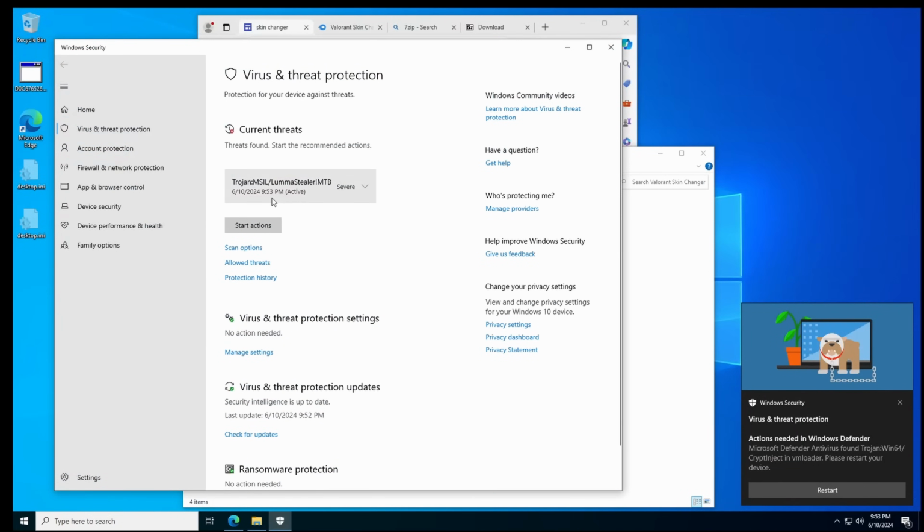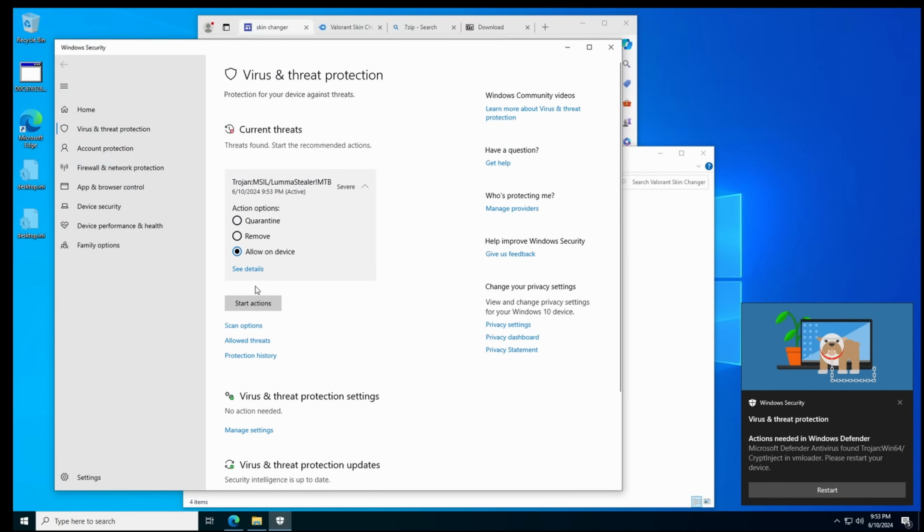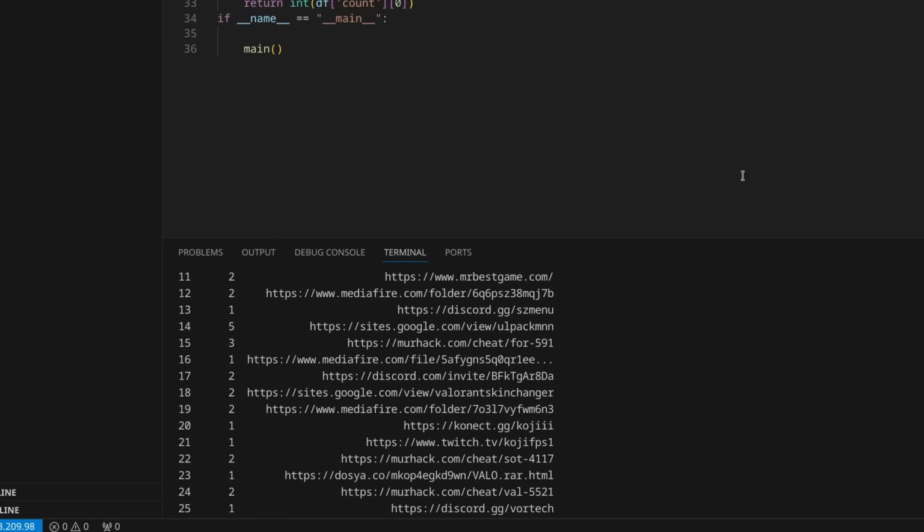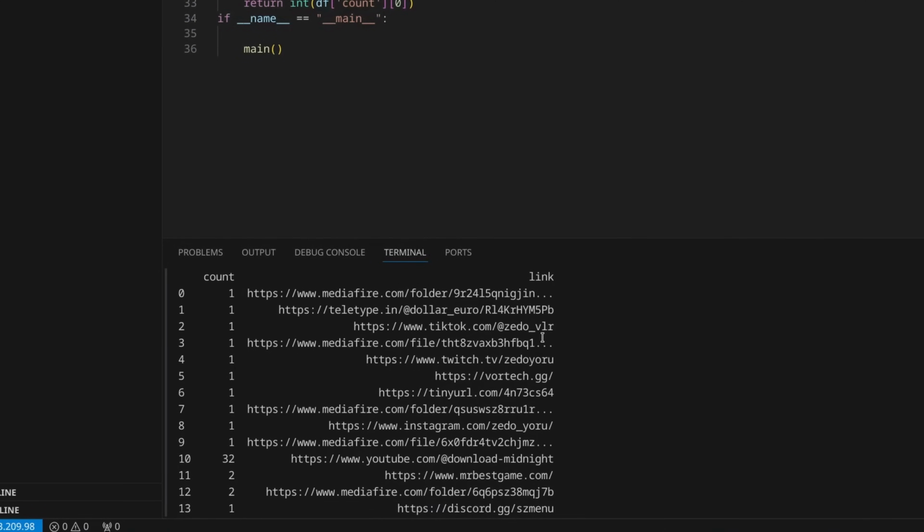Okay, and Defender has already caught it. So this is a Lumma stealer. So now we've got the number of each link. A lot of these are one-offs, a lot of these are the same file uploaded to different links. But then we get a couple of big hits. So this is one trend.